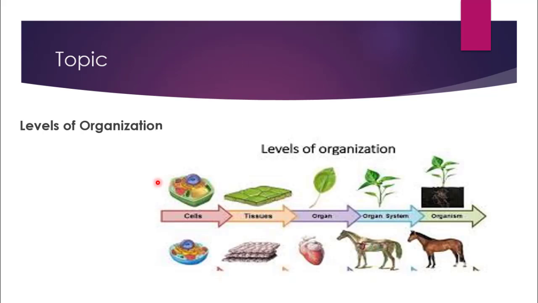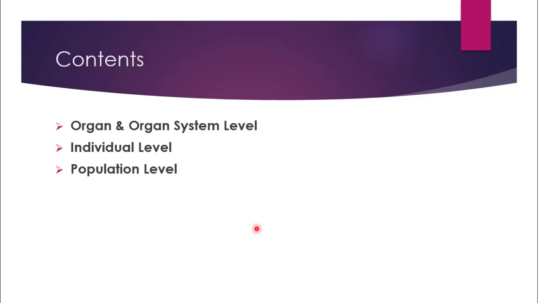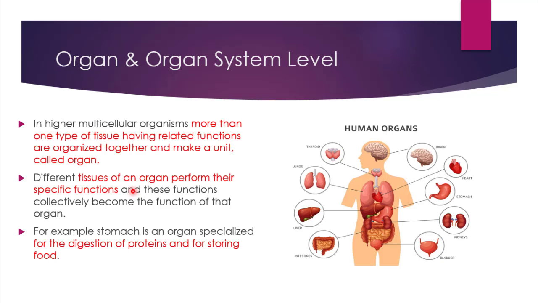In the previous lecture, you have studied about the cell level and tissue level. And in today's lecture, we are going to discuss some important contents of levels of organization, which are organ and organ system level, individual level, and population level. So first of all, we are going to discuss organ and organ system level.